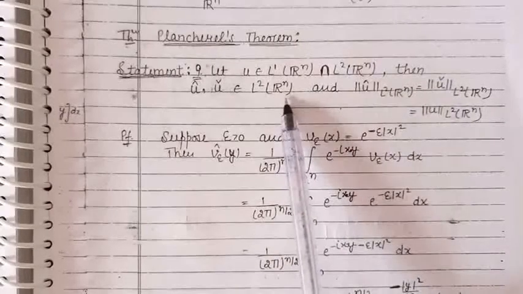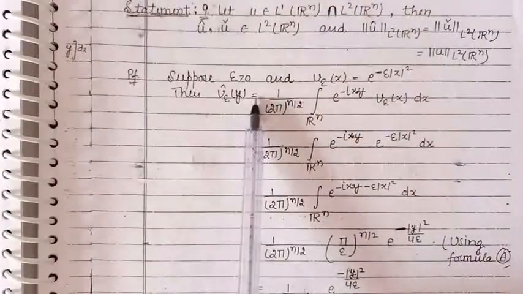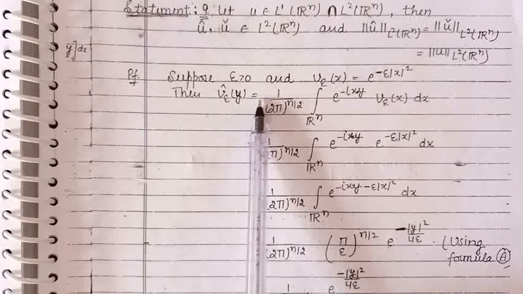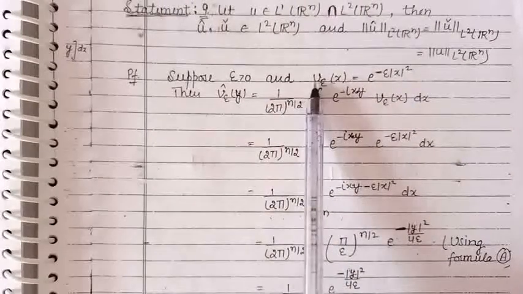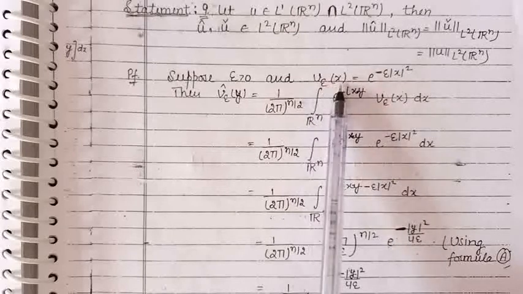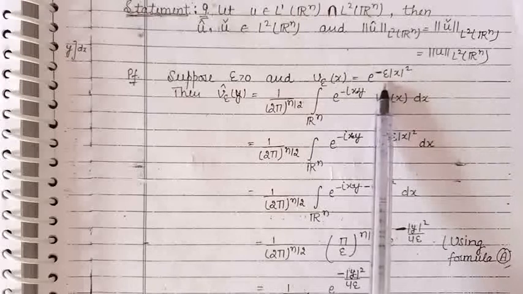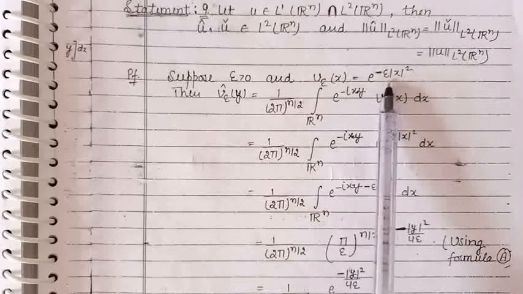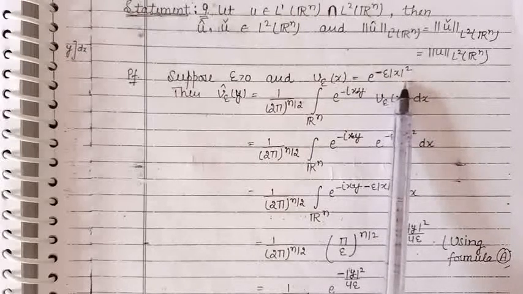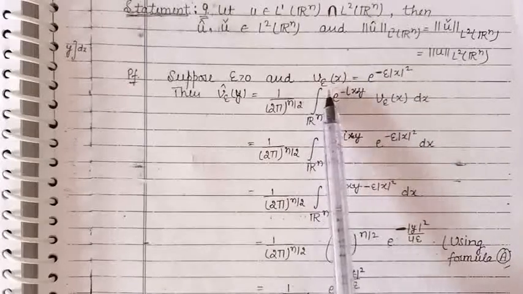Now to prove this theorem, let us take epsilon greater than 0 and we define a function v with epsilon in the subscript. This is a function of x. Let us define it by e raised to the power minus epsilon |x| squared. Now let us find the Fourier transform of this function.